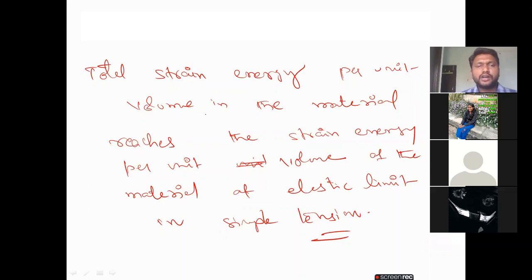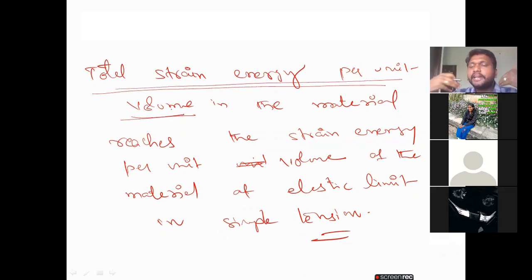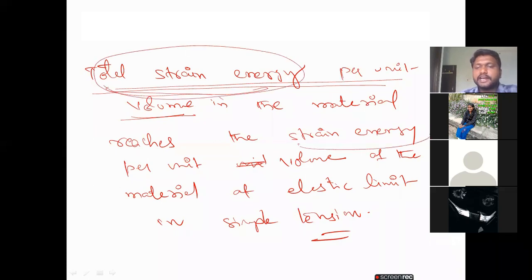Like previous theories also, the total strain energy per unit volume that we are getting in the material reaches the strain energy per unit volume of the material at elastic limit in simple tension. Okay. So now what is our main motto? First we have to calculate the total strain energy and then the strain energy at the elastic limit. When the total strain energy per unit volume is greater than or equal to the strain energy per unit volume of the material at elastic limit in simple tension, when that condition is satisfied, definitely failure will occur.